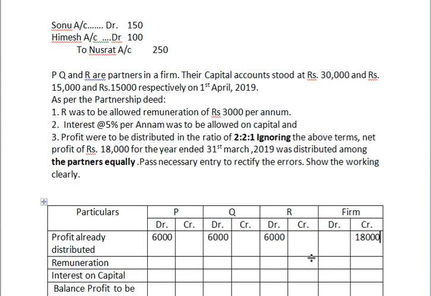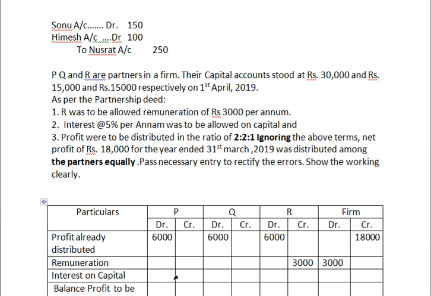Then remuneration. Who will get the remuneration here? That is 3,000 per annum. R will get. Remuneration is increasing or decreasing capital? Yeah, increasing. So I can write here 3,000 rupees. This amount is given from this profit only. Am I correct? So I can write, deduct that amount from here. Okay, so the firm is giving, so he is getting credit balance. Or we have to deduct from here. So I am writing here.